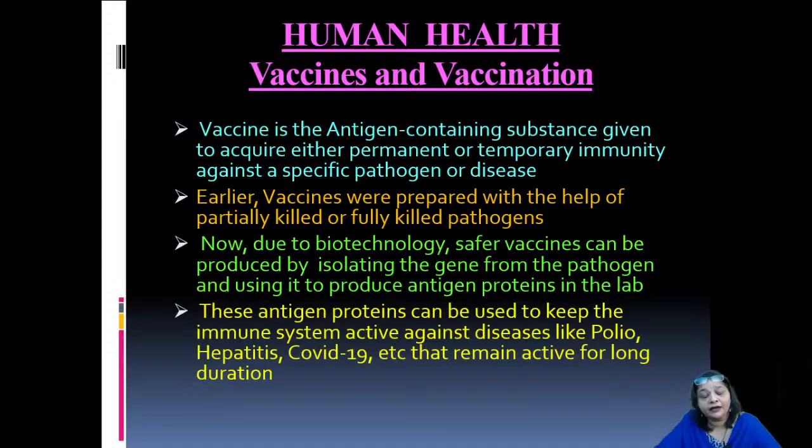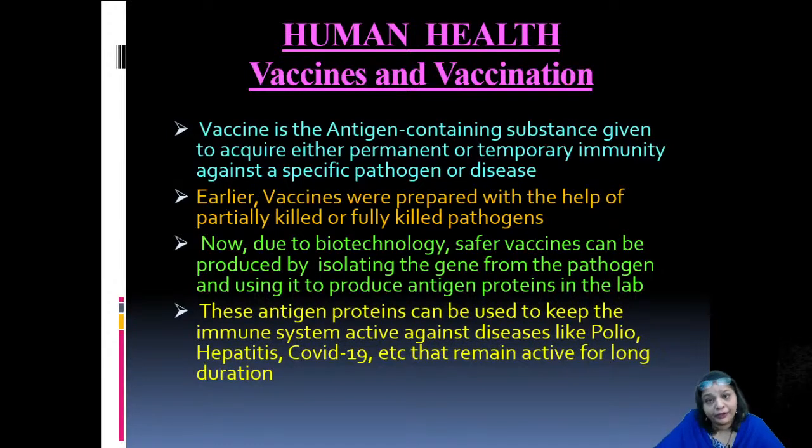Earlier these vaccines were prepared with the help of partially killed or fully killed pathogens. Now there used to be a risk where the partially killed pathogens may become active and cause the disease again instead of producing immunity against it.